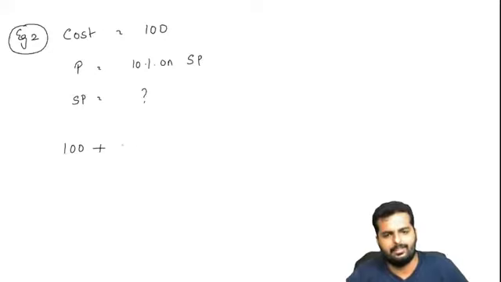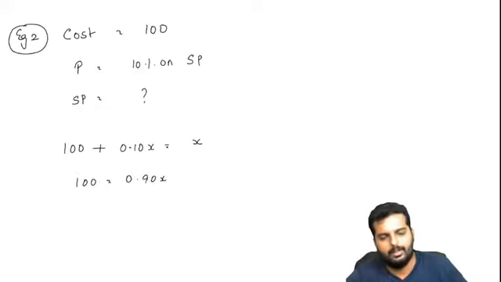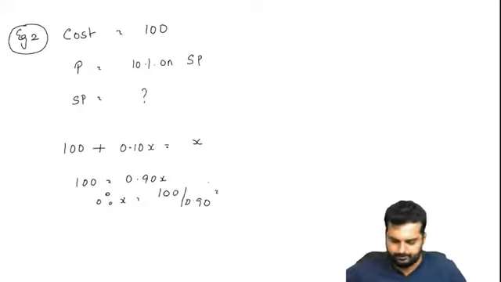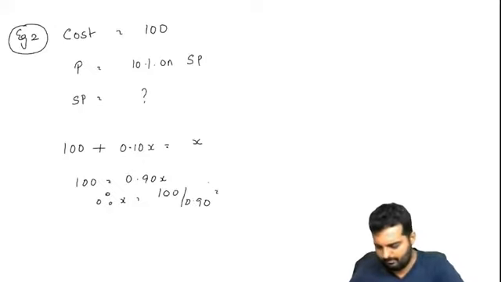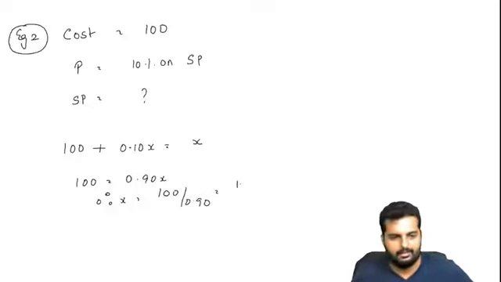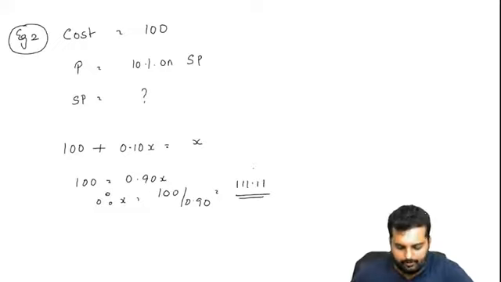I'll call selling price X. So 100 plus 0.10 X is equal to X. So 100 is equal to 0.90 X. Therefore, X is equal to 100 divided by 0.90. The answer is 111.11. You write this down in your books now.